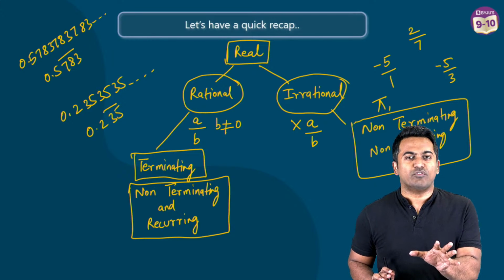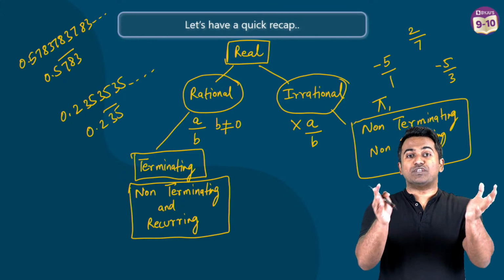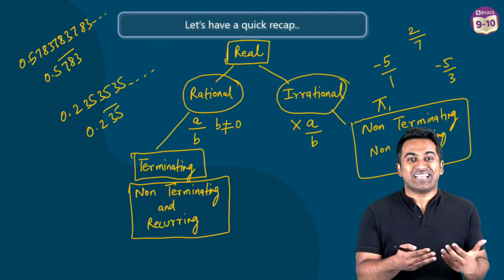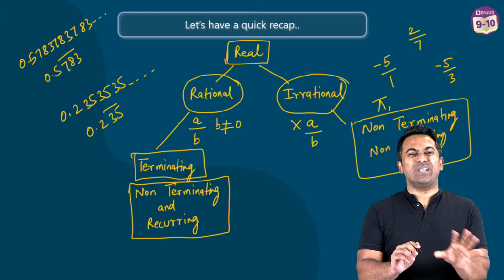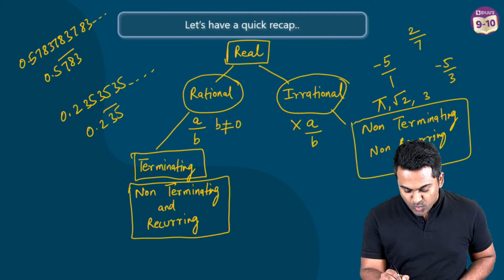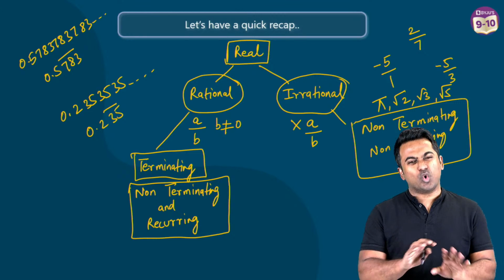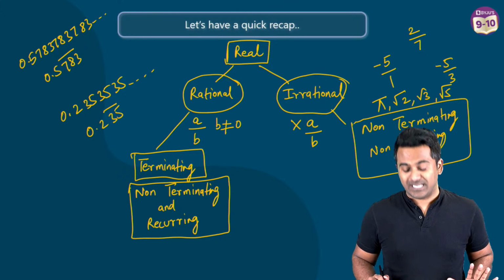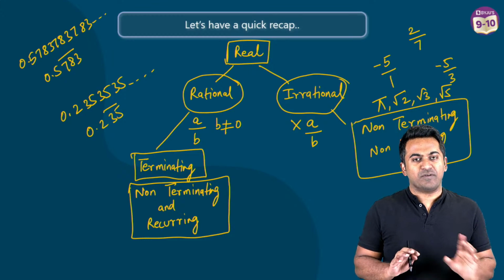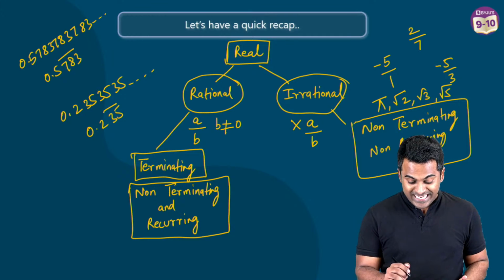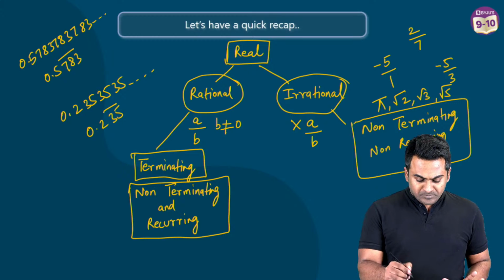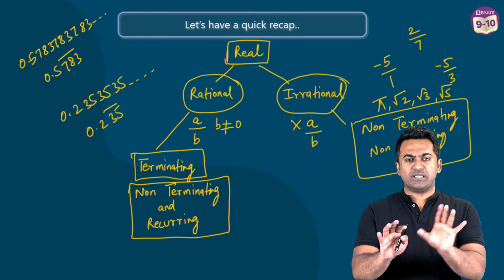The actual definition of pi is the ratio of the circumference of the circle to the diameter of the circle. That is how pi is properly defined. 22 by 7 is simply an approximation. Okay. Some other examples are root 2, root 3, root 5. So all of these are going to be non-terminating and non-recurring. I'm sure you guys are familiar. E is irrational. Of course, E here is also going to be irrational. Well done.